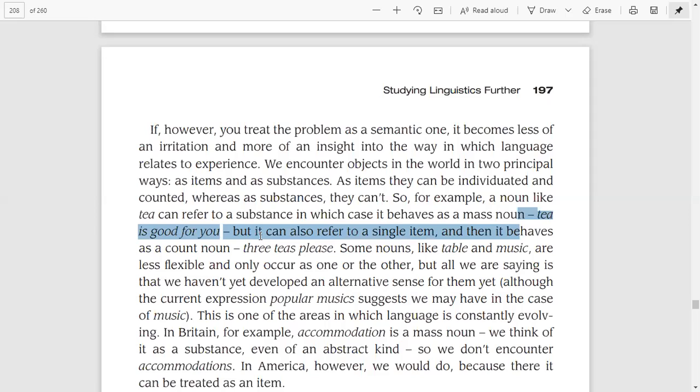But it can also refer to a single item, and then it behaves as a count noun. This tea here also has another quality which can be found in count nouns: it can refer to a single item, that is, it can be singular as well as plural. So here tea refers to a singular item. Both attributes can be found in this word, the qualities of a mass noun and also the qualities of a count noun.